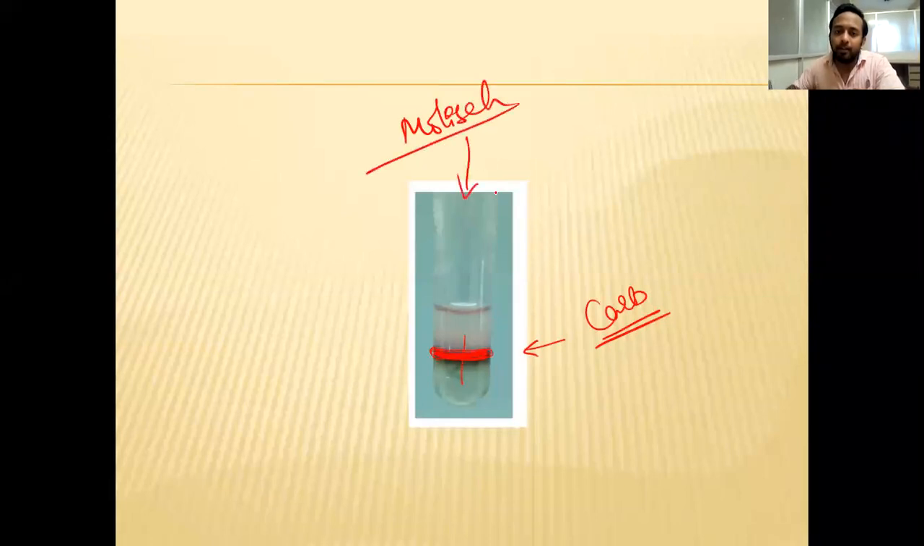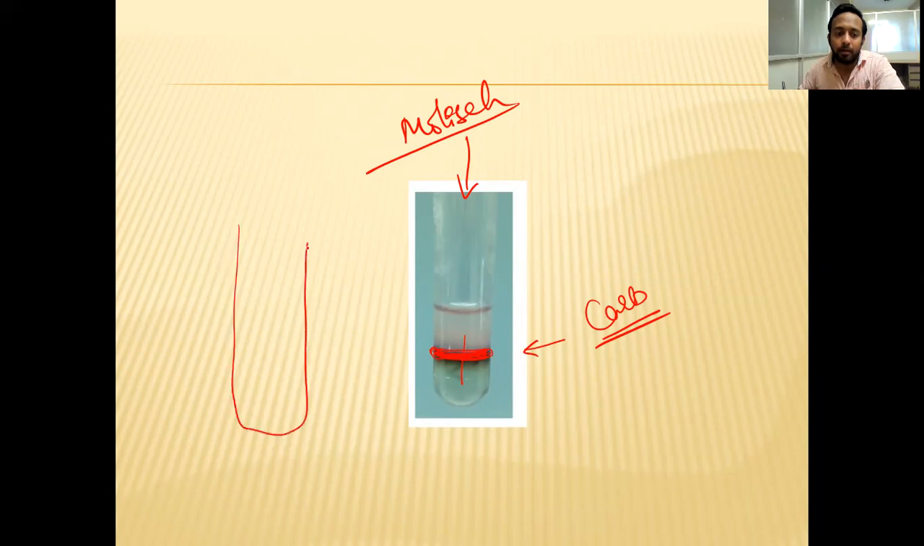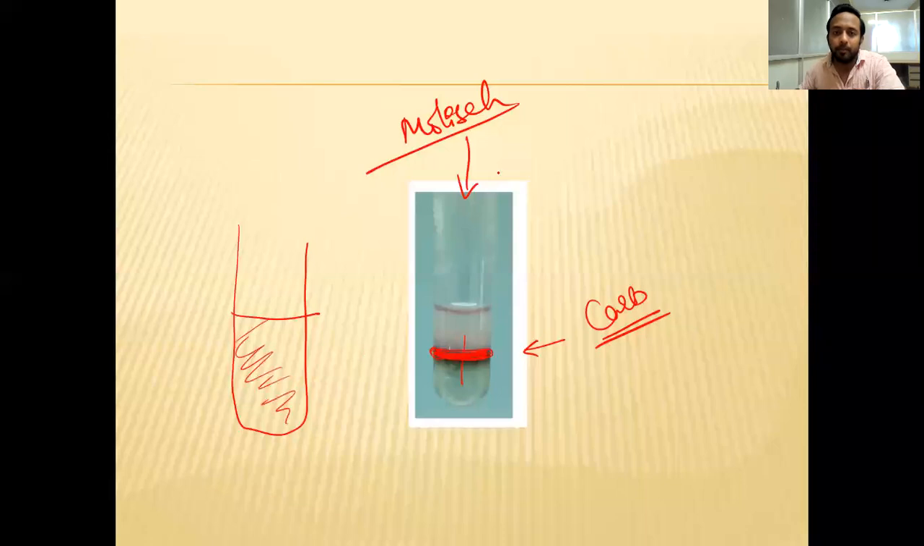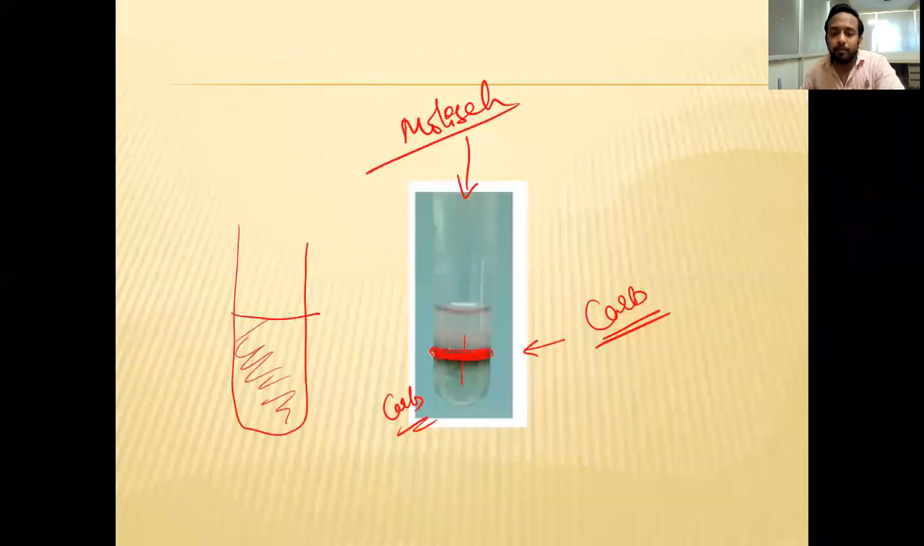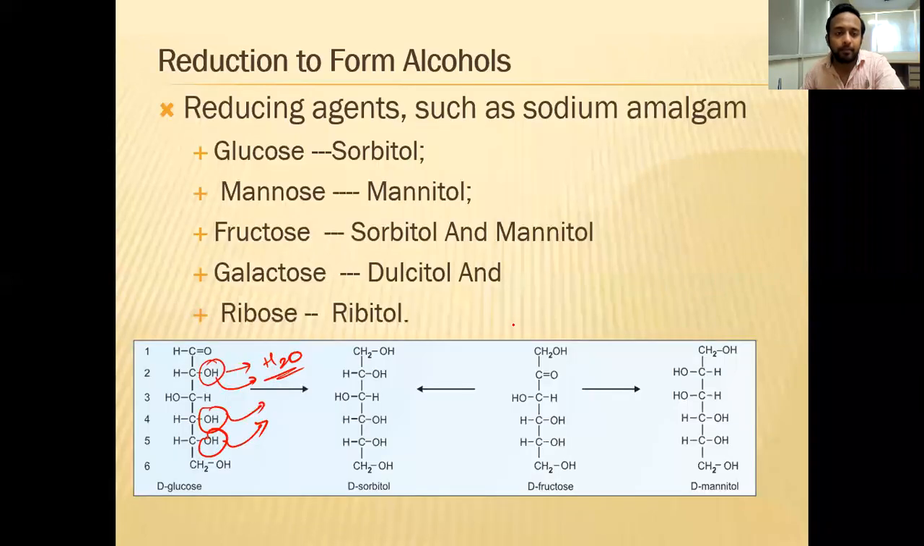If you do the Molisch test, you can identify whether the unknown sample or solution contains carbohydrate. If there is no carbohydrate, then there is no purple color ring at the center. All the solution is of the same color or transparent. But if it contains carbohydrate, it will give a furfural derivative, forming the purple color ring at the junction of two different liquids.